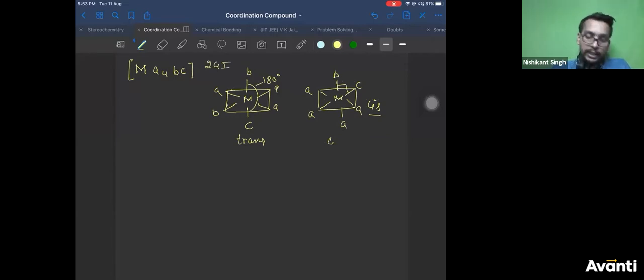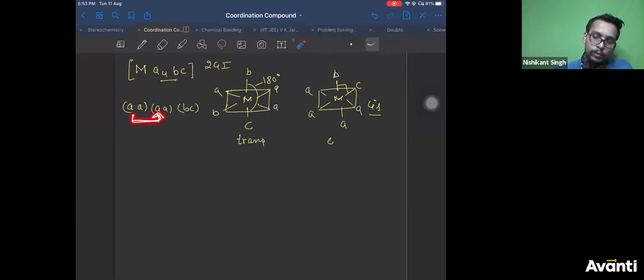If you want, you can apply the trick also. How do you apply the trick? Write it as AA, AA, and BC. This is your trick here. Now, shall I combine these two? Shall I interchange these two? Will I get anything different if I interchange these two? No, because A will combine with A to form AA. A will combine with A to form AA. I'll get the same thing.